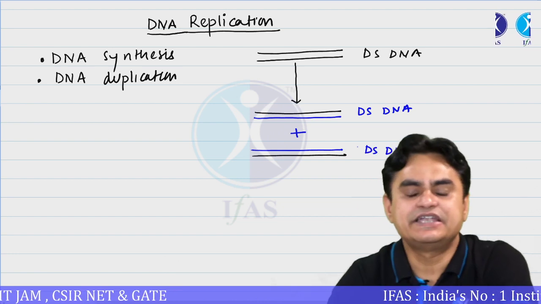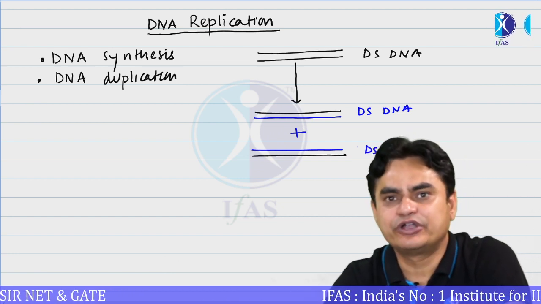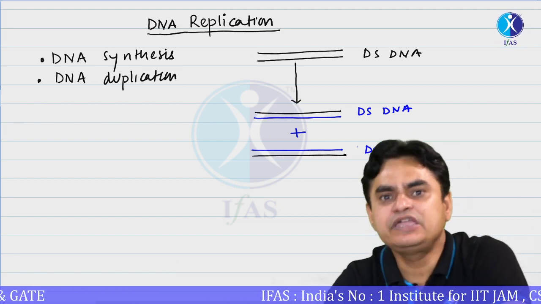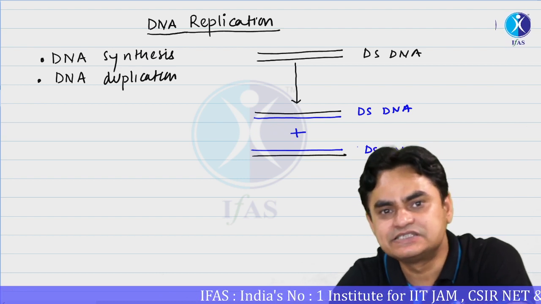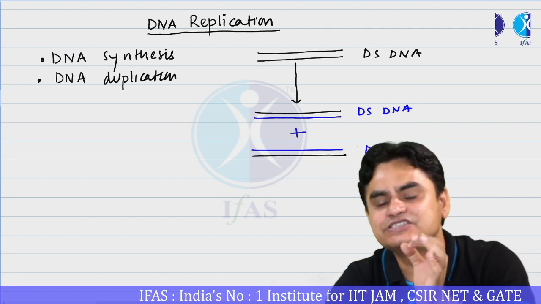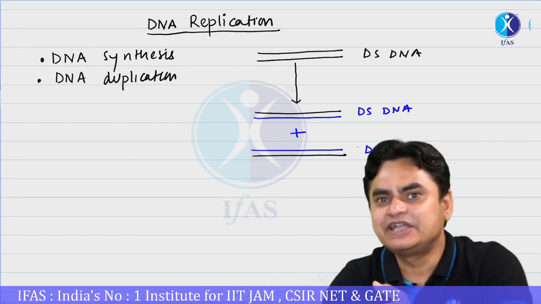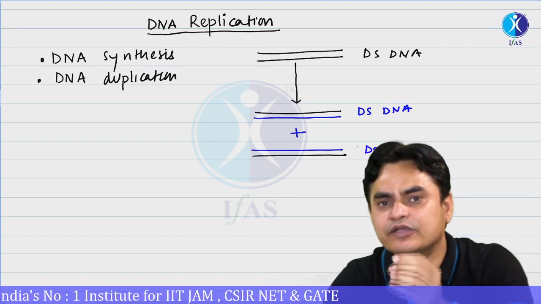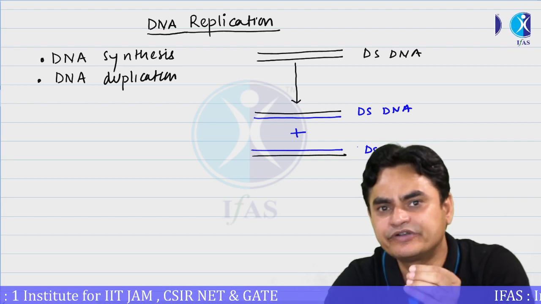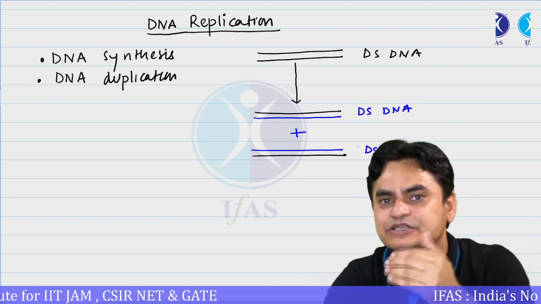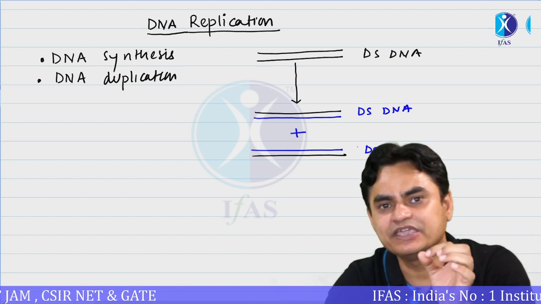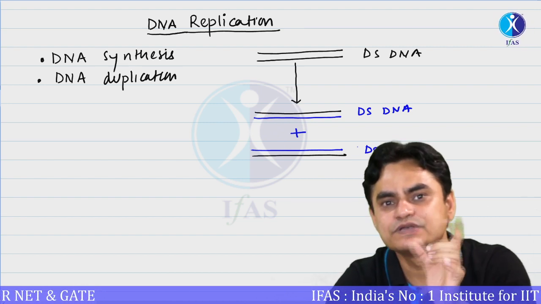Without duplication of genetic material, a cell cannot divide, because every newly prepared cell must have genetic information. Is it clear? So prior to a cell division, what is the important requirement? The DNA must be duplicated so that it can be equally distributed among the two cells.